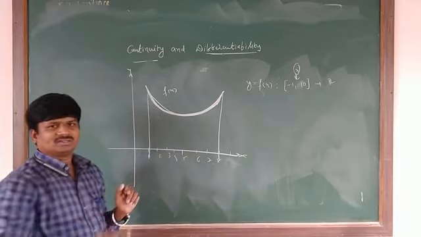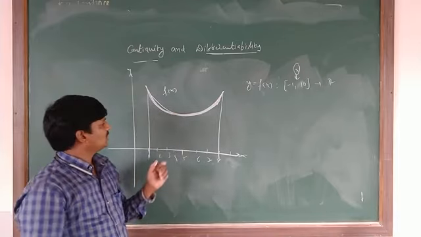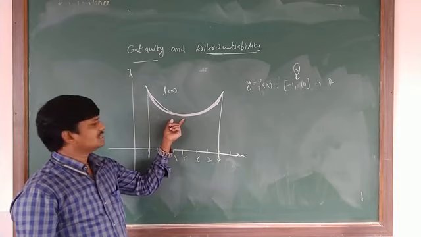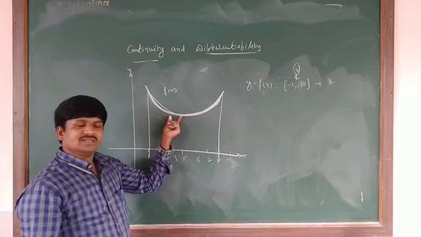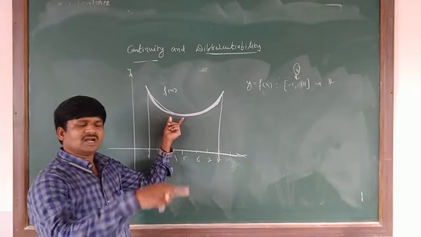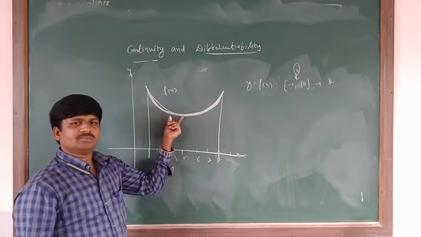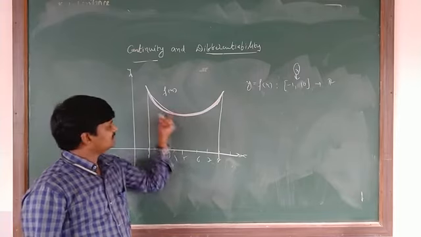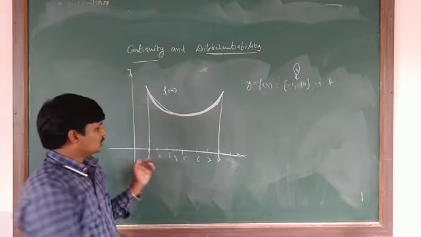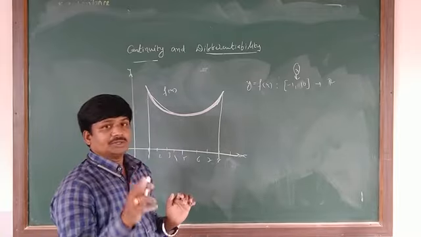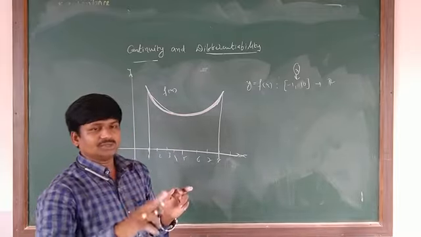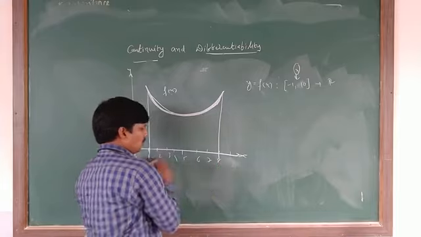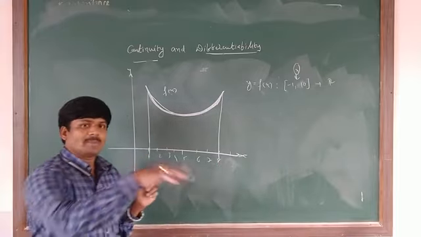Yes, we can accept it as a continuous curve. Why? Because I drew this curve without jumping and without breaking. Then this curve is a continuous curve in its domain, or this function is called a continuous function in its domain 1 to 8.